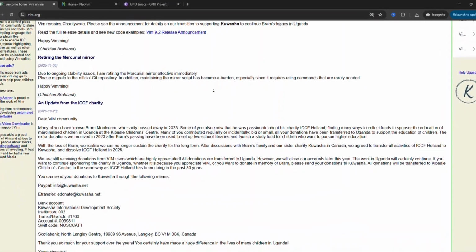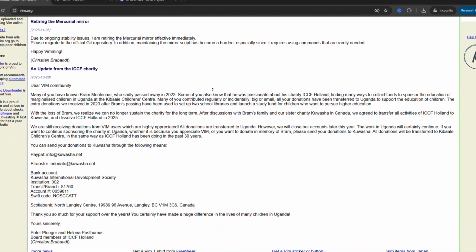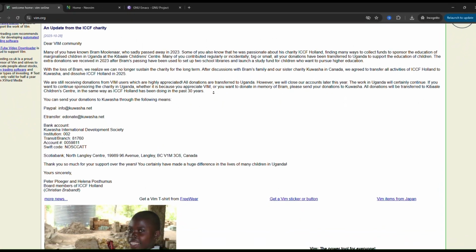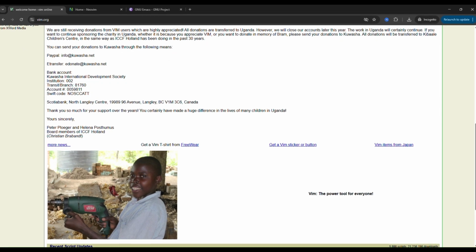Some of its pros: extremely fast and lightweight, available on almost every system, and powerful keyboard-based editing. However, it has a hard learning curve and limited modern features without plugins. It's best for developers who want a reliable, minimal terminal editor.